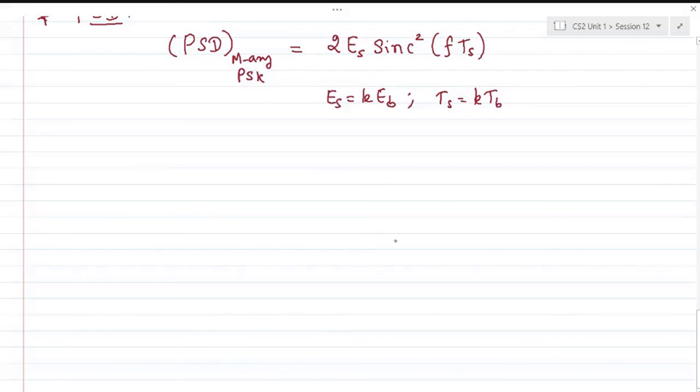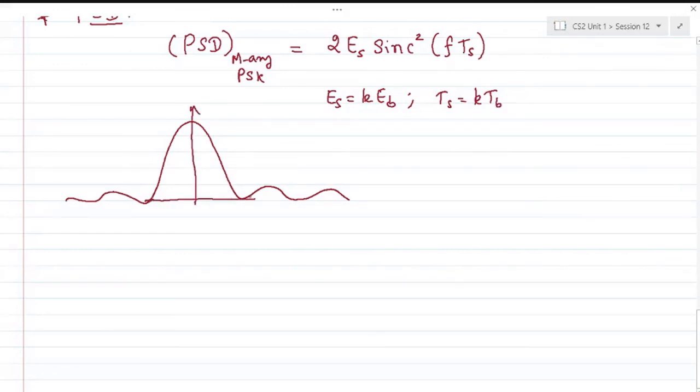If we take the major lobe, and take the center as 0, the first crossover of the sinc square function will happen at 1 over Ts, or at Fs.